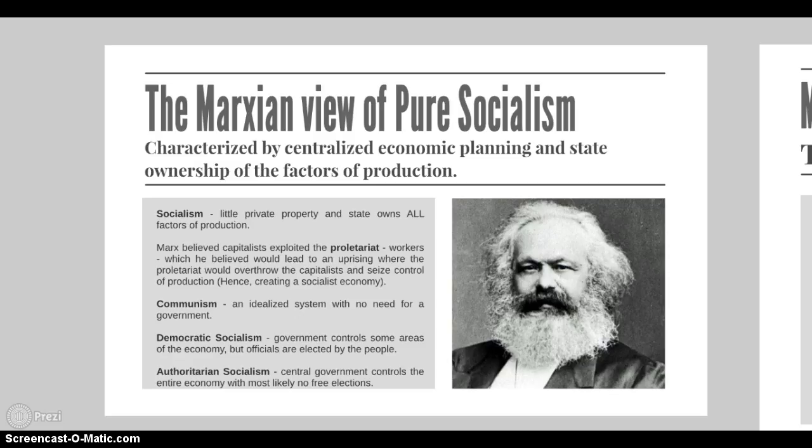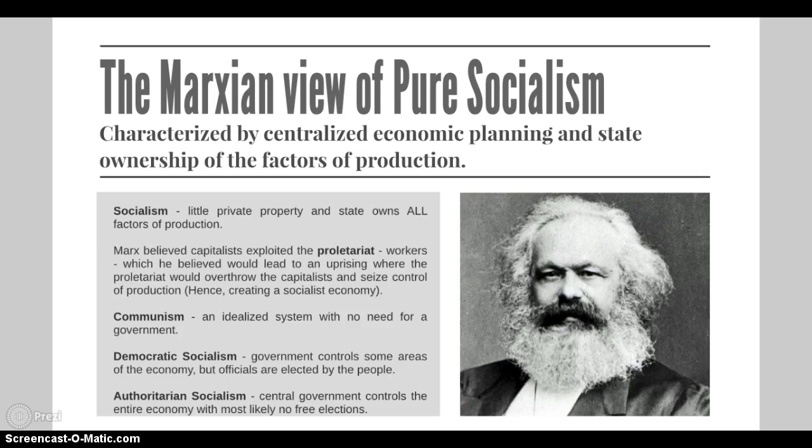In the 20th century, socialism split into two major trends: democratic socialism, in which the government controls some areas of the economy, but officials are elected by the people, and authoritarian socialism, where the central government controls the entire economy with most likely no free elections.